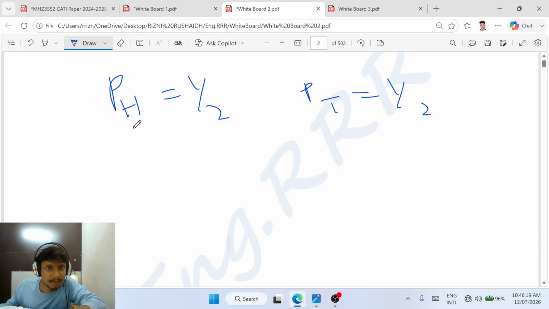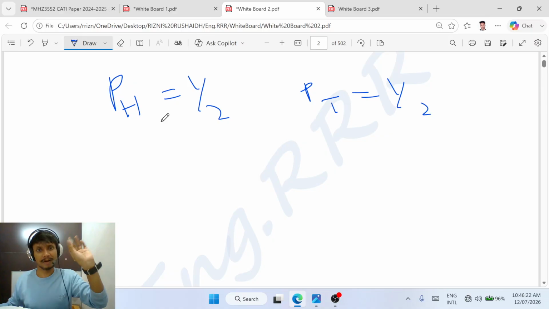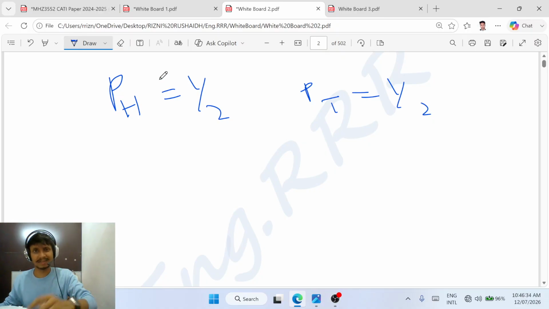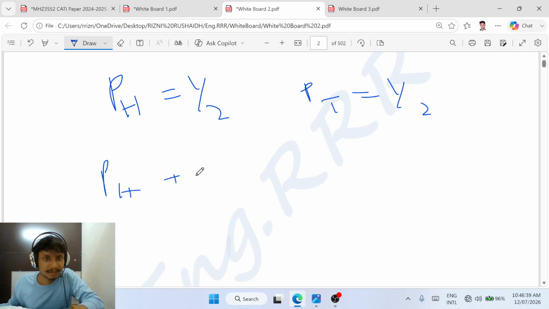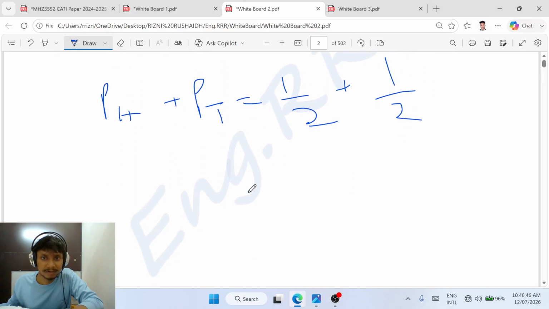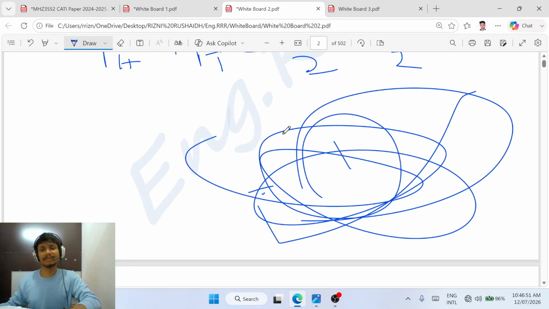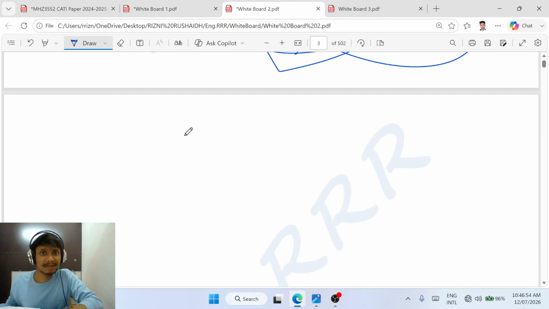The probability of head is half, 1 by 2. There are two events, so the total probability is 1. We will get either the head face or the tail face, each 1 by 2. Therefore P(H) plus P(T) is equal to half plus half, which is equal to 1. This is very important. What is the meaning of this?